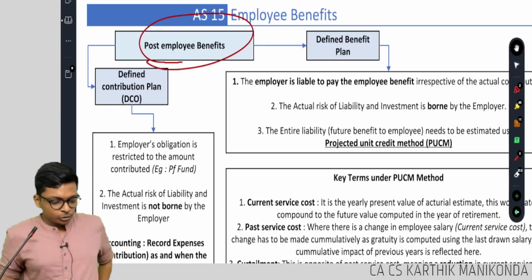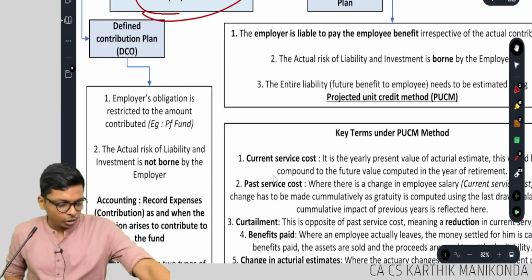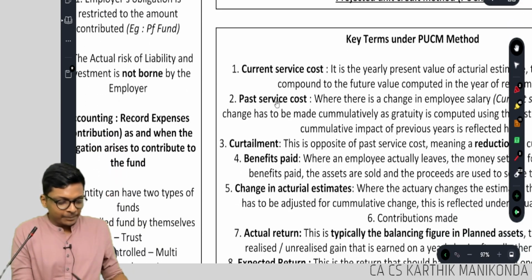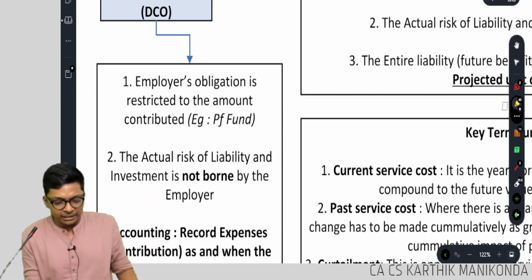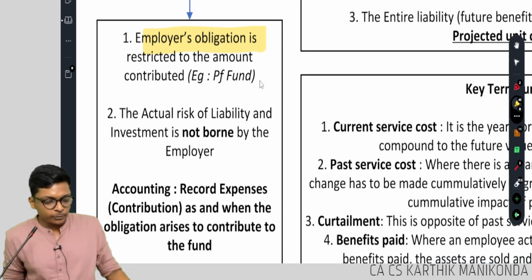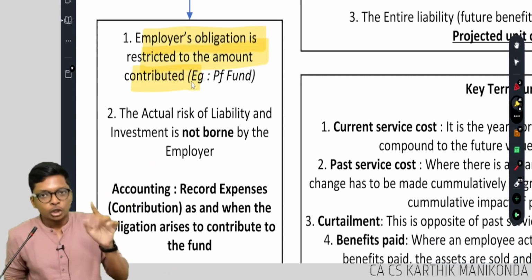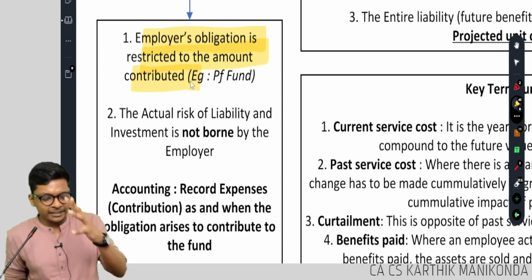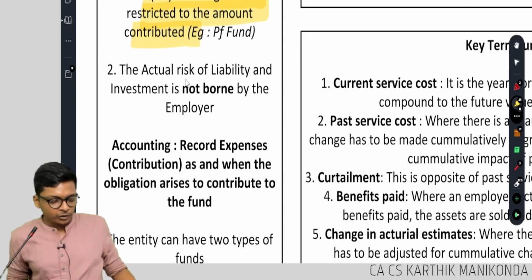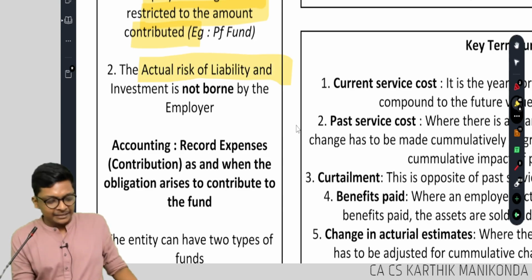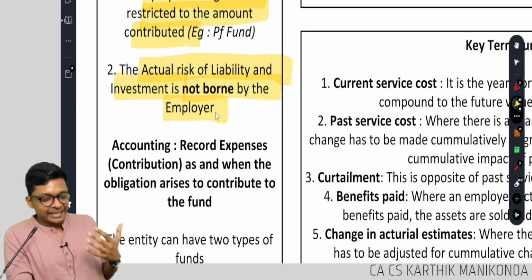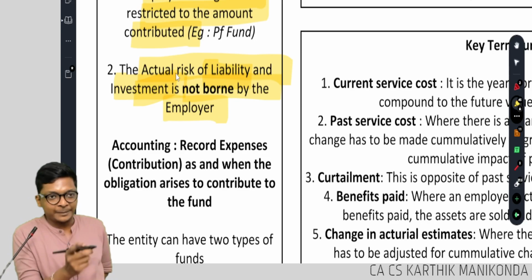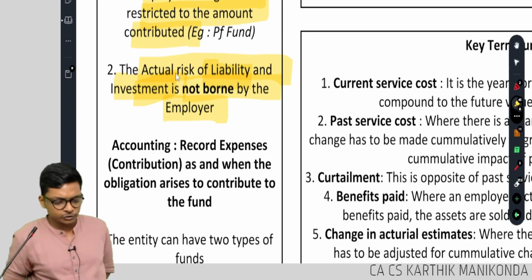So clear, guys. So look at this. Defined contribution plan. I'll just run through the points again. Employer's contribution: Reliance's contribution is restricted to the amount contributed. Those who are watching the recording, everybody, the material is there. You will get the soft copy. The actual risk of liability and investment is not borne by the employer, meaning where I invest in those 40 years.